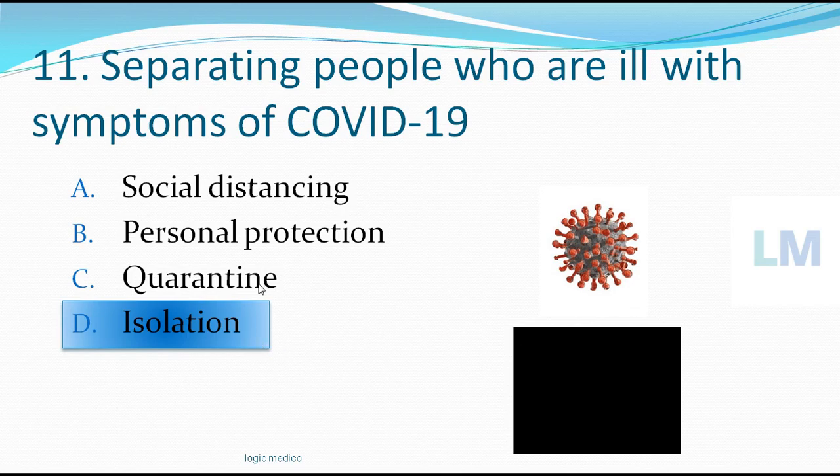That is different from quarantine. Quarantine means the person who has got travel history, he may not be suffering from the illness, but he might have been exposed to COVID-19, so we suspect him or her of having the disease, but we are not sure. So for a minimum of 14 days they should quarantine themselves in a room so that they prevent the spread of infection to their family members or the community.